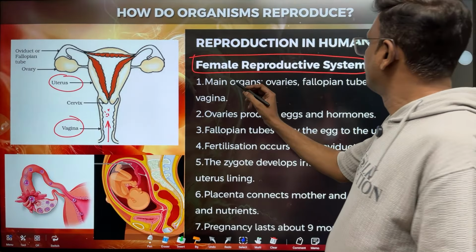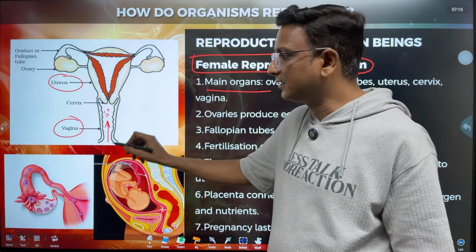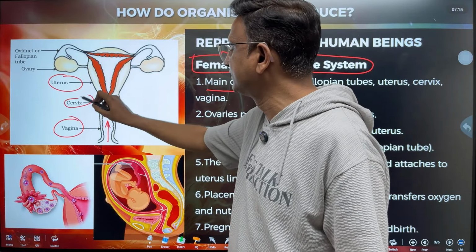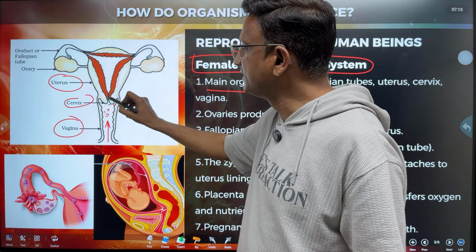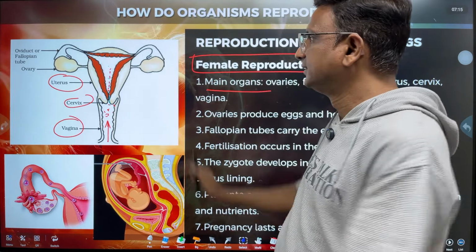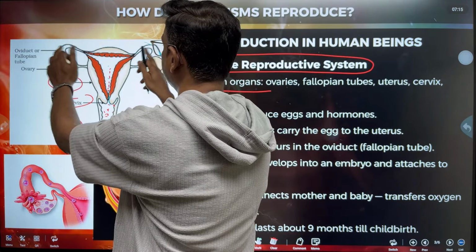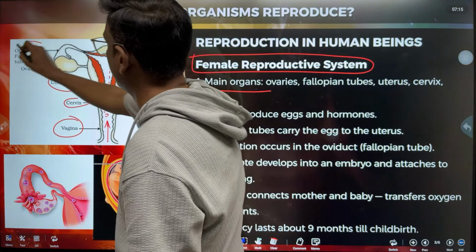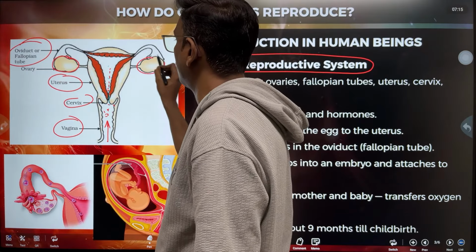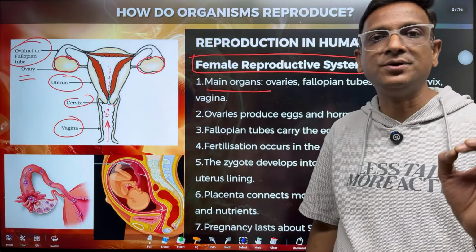Now, female reproductive system, what are the main organs? Vagina, here the sperms are deposited. Now this part is called cervix. So the sperms travel through the cervix into this uterus. This is uterus. Now here you can see some hand-like structures, two hands. These are the fallopian tubules or oviduct. Now you see here there are some oval structures. These two are very important structures. They are the ovaries. Ovaries are the main structures which produce egg cell.